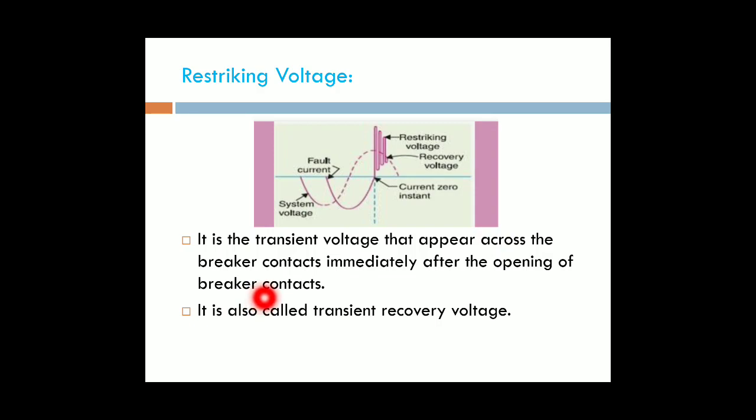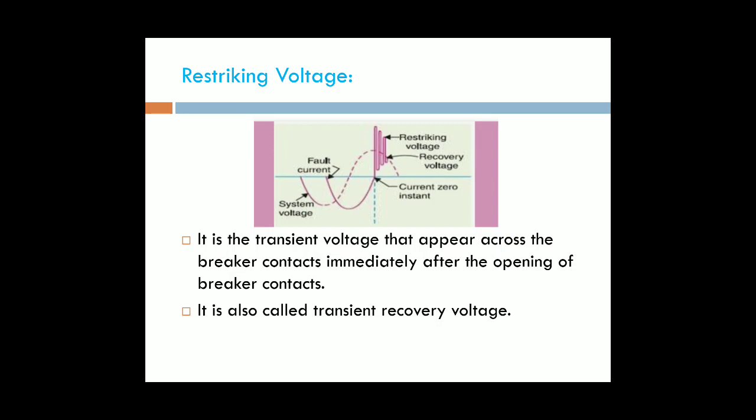Immediately we are measuring the voltage across the breaker contacts while the contacts are opening. When the moving contact moves away from the fixed contact, at that instant we measure the voltage.